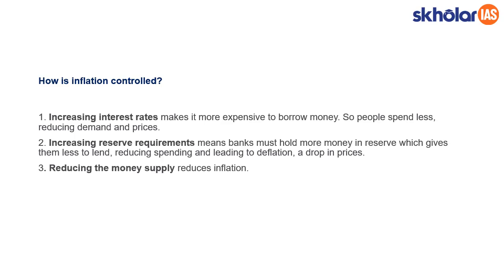For example, if the reserve ratio is 20%, after inflation, if RBI increases it to 40%, then the banks can lend only the remaining 60%. As a result, the lending capacity of the bank is reduced. When the lending capacity of the bank is reduced, the money from the system to the people is reduced, resulting in a decrease in demand as well as a decrease in price levels. So this is another way with which inflation can be controlled.